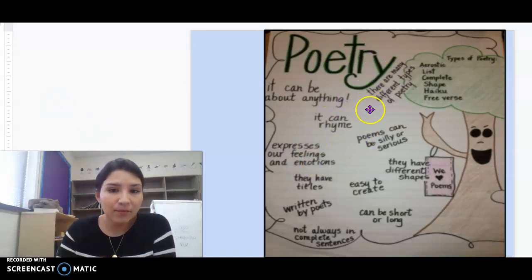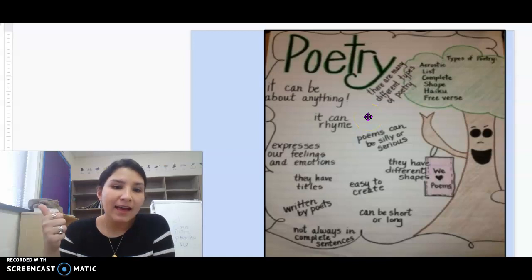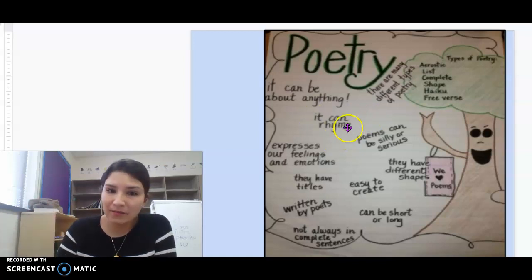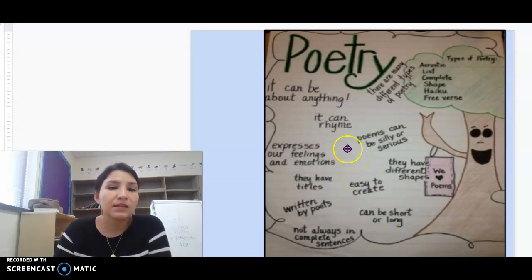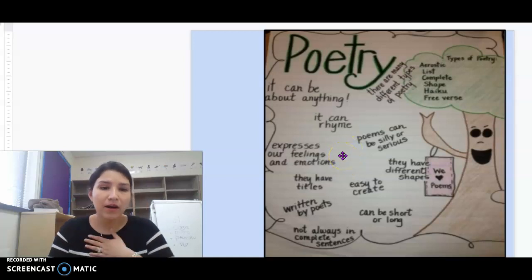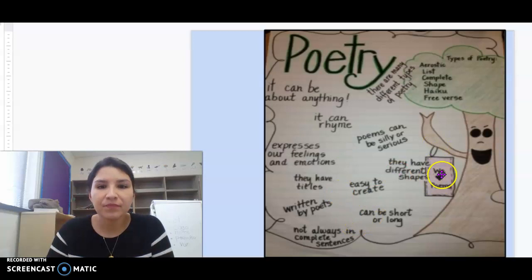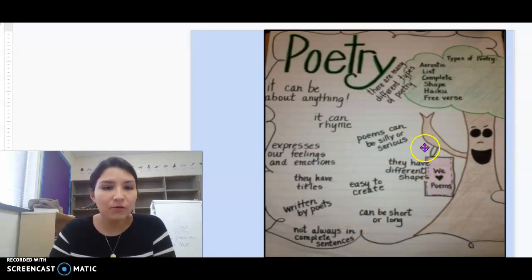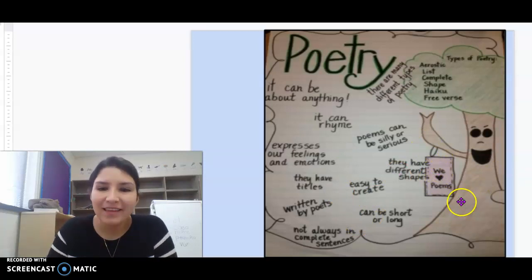It can rhyme. For example, hat, cat, bat, mat, that is rhyming. It expresses our feelings and emotions. Maybe it's a poem about happiness or excitement, or maybe it's a poem about if you're sad. Poems can be silly or serious. They can have different shapes.